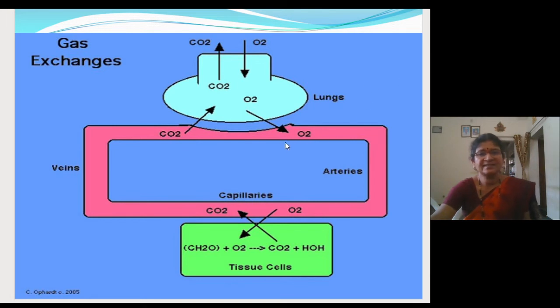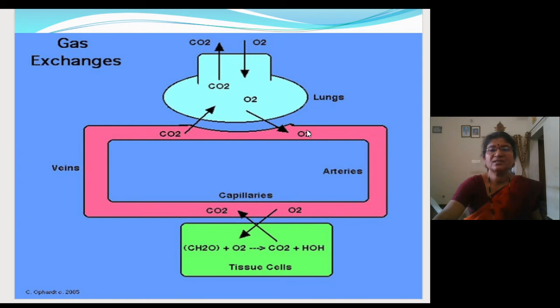So here is gaseous exchange, which we have already dealt with. See, oxygen-loaded blood from the alveoli will enter into the pulmonary vein, and you know that the pulmonary vein carries oxygenated blood and the pulmonary artery carries deoxygenated blood. Then it will go to the heart, which we did not draw here.